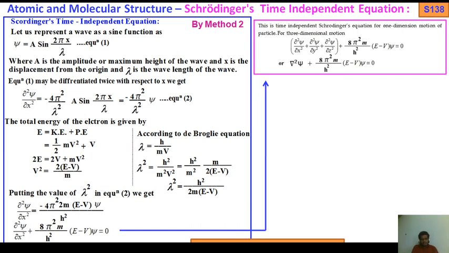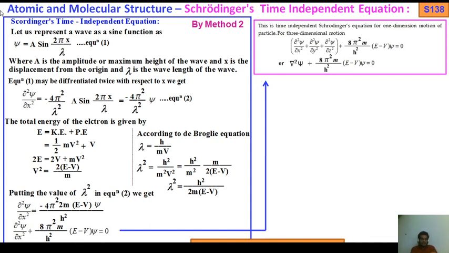Okay, so again I just tell you, if a question comes, write down the Schrodinger time independent equation for one dimension motion of a particle. One dimension means you should write only del square psi by del x square. If it is 3 dimensional, then you write del square psi by del x square plus del square psi by del y square plus del square psi by del z square plus 8 pi square m by a square e minus b psi equals to 0. Okay, so for one dimensional this one, for 3 dimensional this one. So this is the Schrodinger time independent equation, by method 1 and method 2.